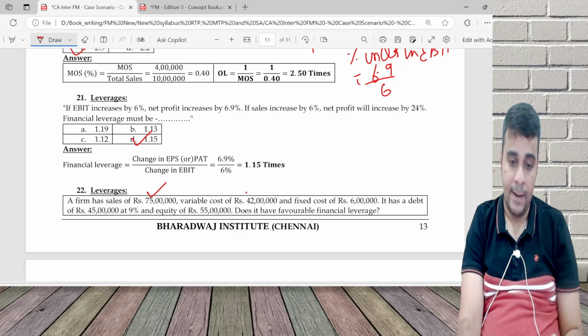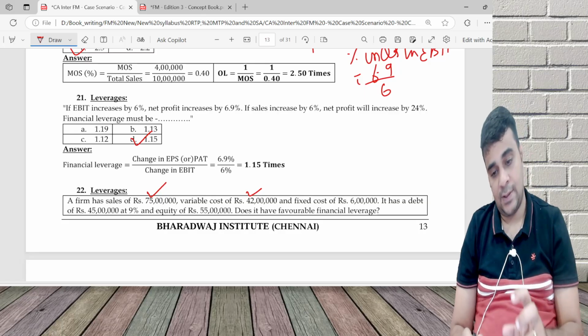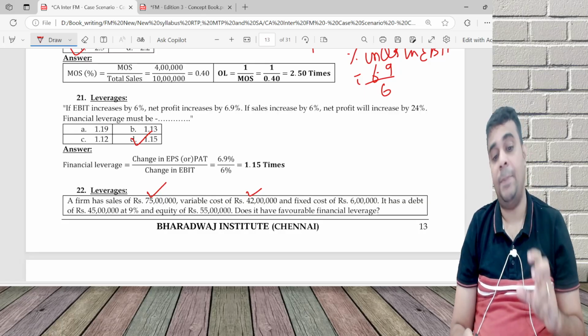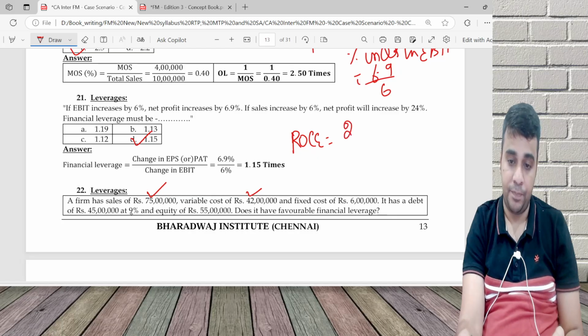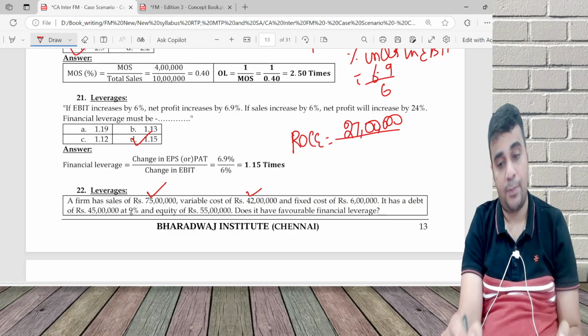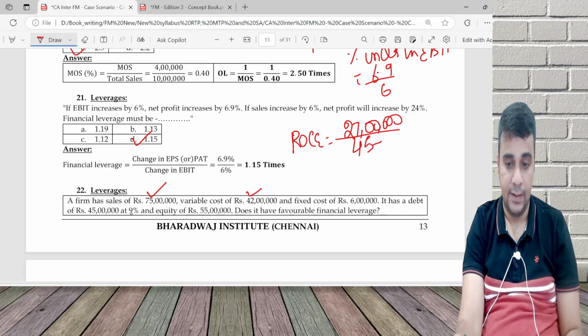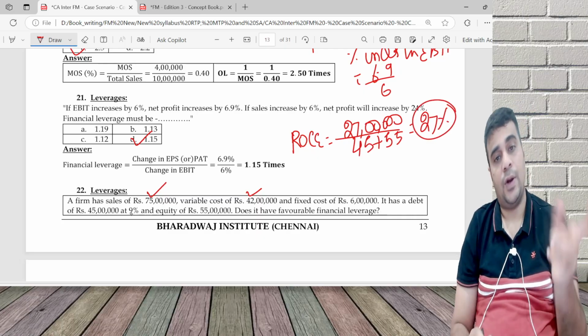75 lakh minus variable cost, contribution is 33, minus fixed cost 6 lakh. 27 lakh is EBIT. So ROCE or ROI is EBIT, 27 lakh, divided by capital employed. Capital employed is debt plus equity, 45 plus 55. ROCE is 27%. You can do it after tax also.